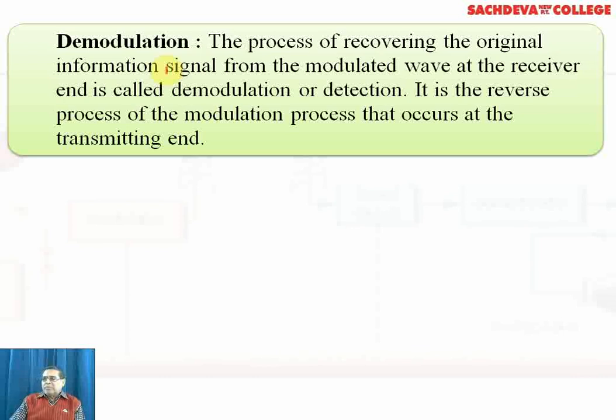So, like this, the modulated wave, when it comes to the receiver, the antenna will receive it, and then there are certain components like PN junction and PNP transistor. So, the junction transistor has the tendency of demodulating, that is, separating the audio signal and the radio signal or the carrier frequency.